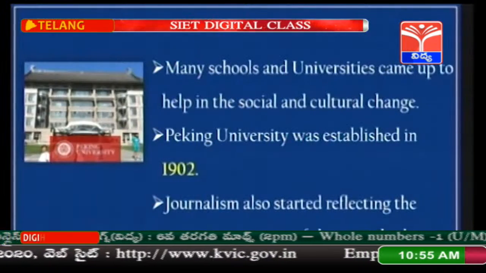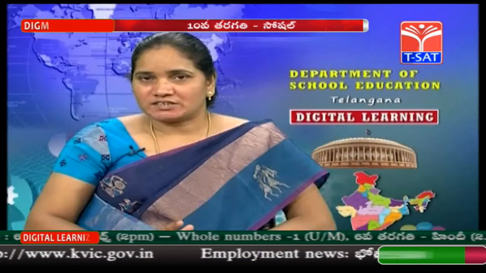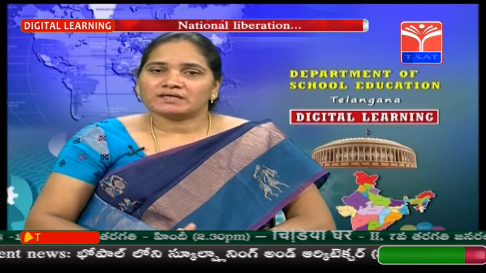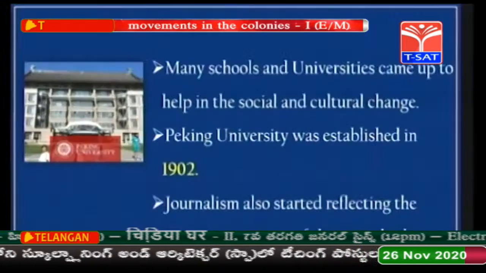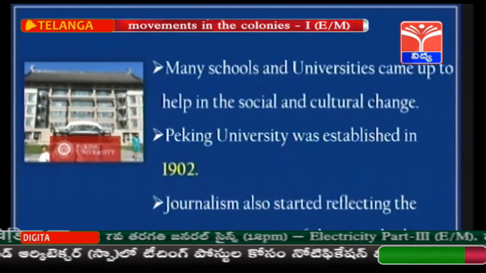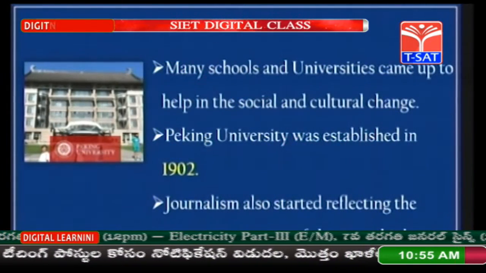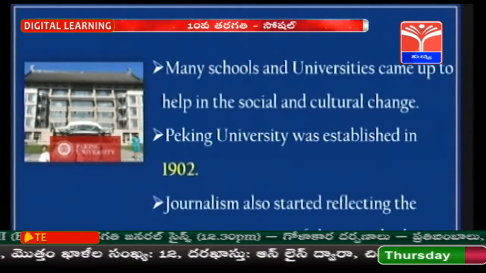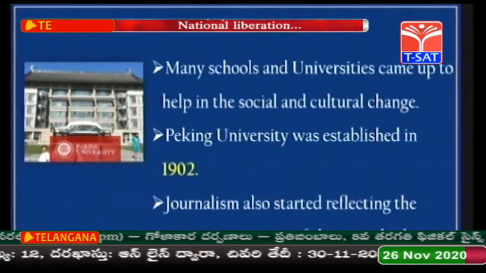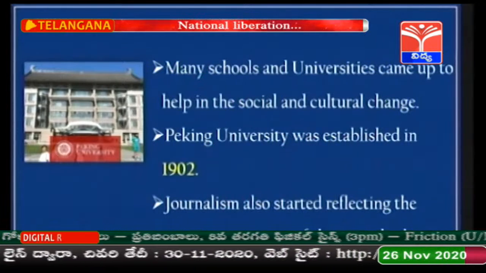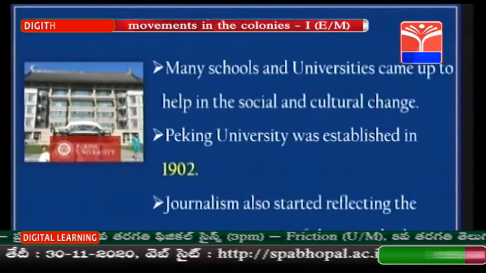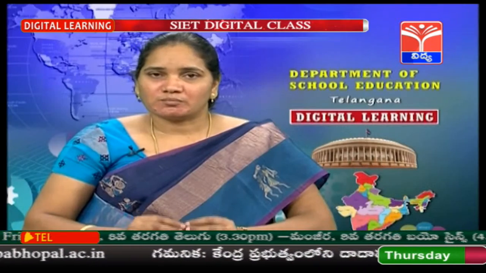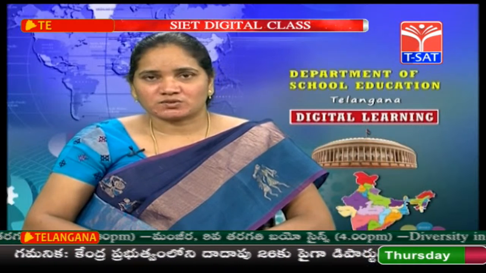At that time, as the ideas of nationalism and democracy were growing, many schools and universities were established in the social and cultural change. During this period, Peking University was established in 1902. And journalism was also reflecting the growing attraction of this new thinking of democracy, liberalism and socialism.